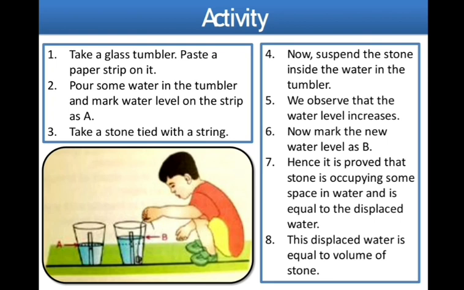Then what have we noted now? We have noted that the water level increases. The new water level you have to mark as B. So what have we noted? When we suspend a stone completely in the water, the water level increases. This proves that the stone is occupying some space or volume, and that volume is equal to the displaced water, or we can say that volume is equal to the change in water level.